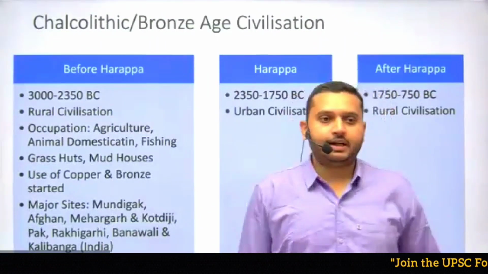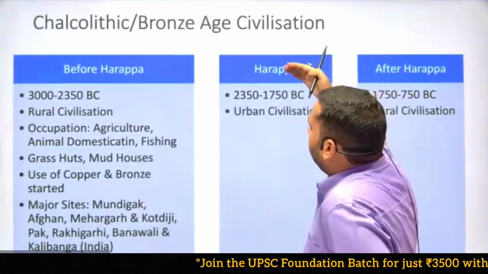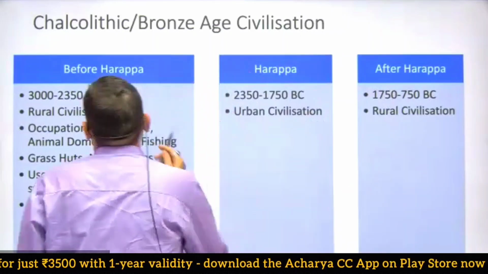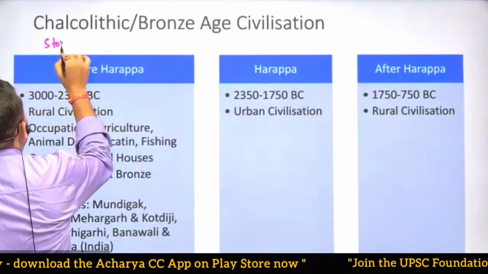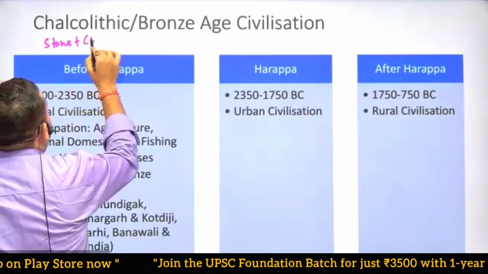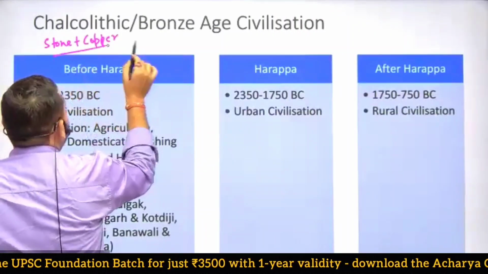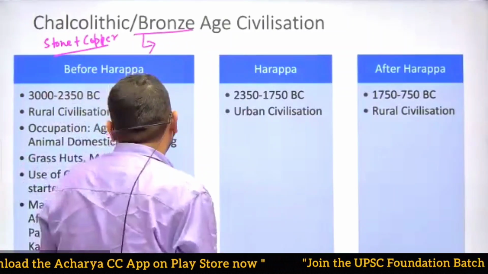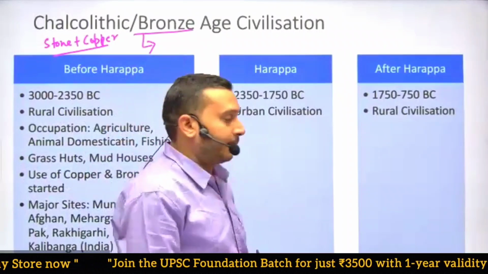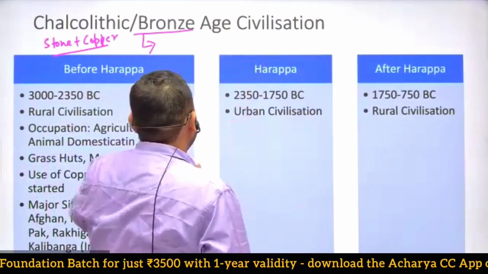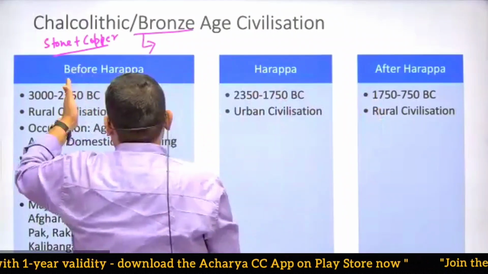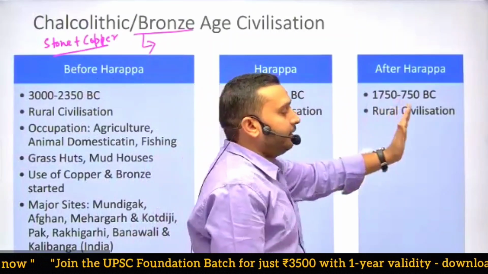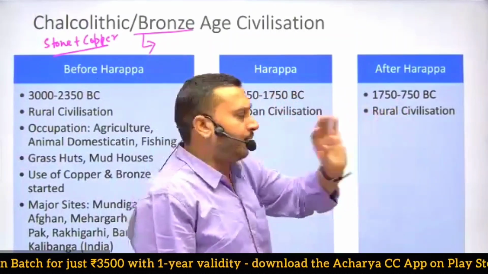So yesterday, as I told you, the Bronze Age or Chalcolithic. Chalcolithic means stone plus copper, and bronze. Bronze is an alloy metal, as I told you, developed with the mixture of tin and copper. So this whole civilization is divided into three parts. One is before or earlier Harappa, the second one is mature Harappa civilization, and the next one is later Harappa or after Harappa, as we can see.